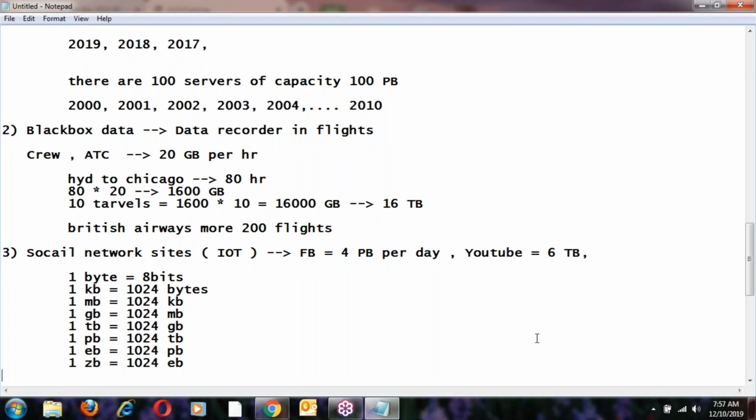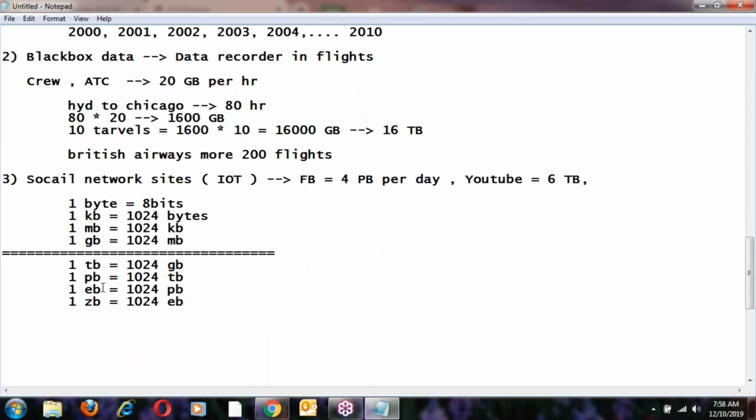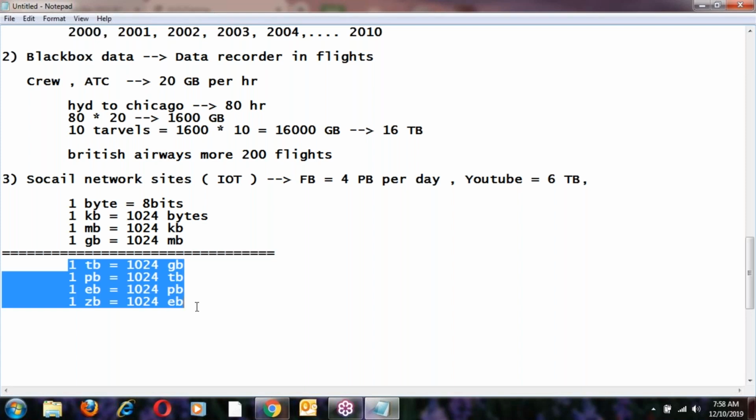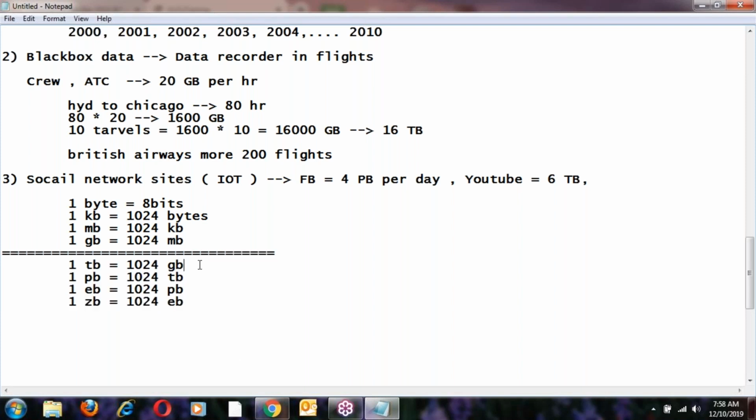Up to GBs is small data. From terabytes to zettabytes comes under big data. So from terabytes onwards, this range is big data. I will tell you one example.